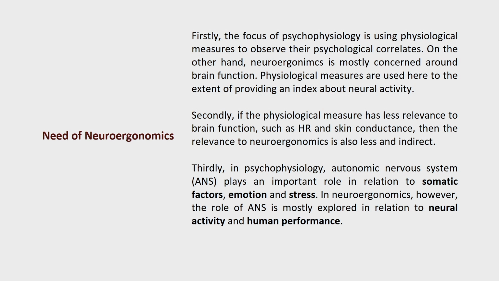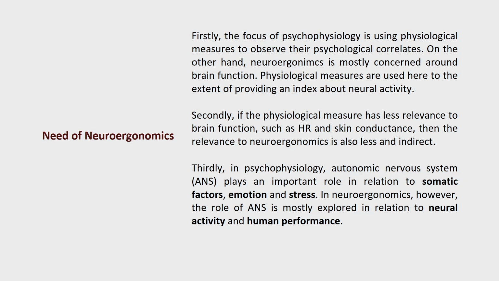So the way we are analyzing it is different. Physiological measures are used here to the extent of providing an index of the neural activity that neuroergonomics studies.